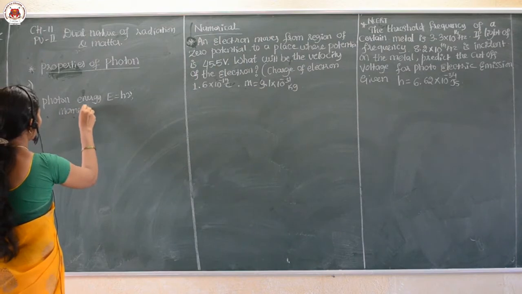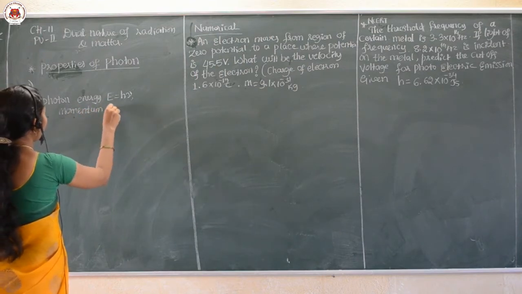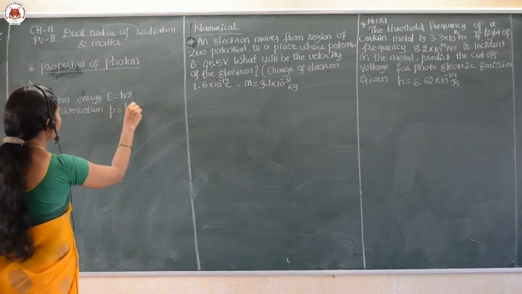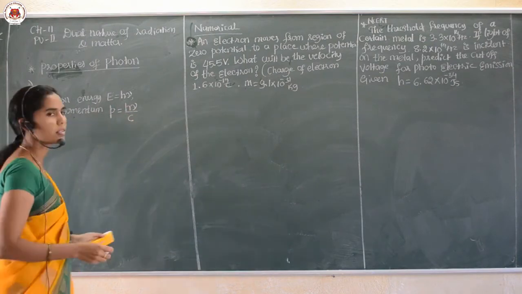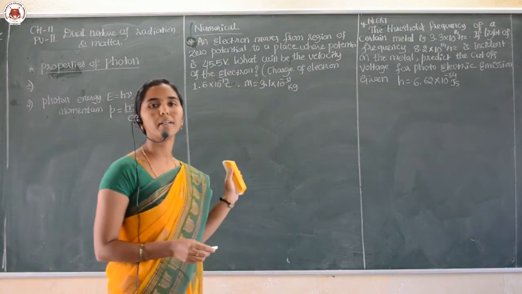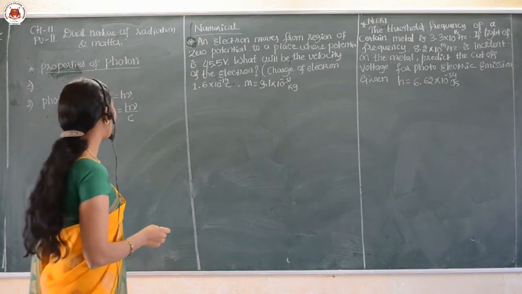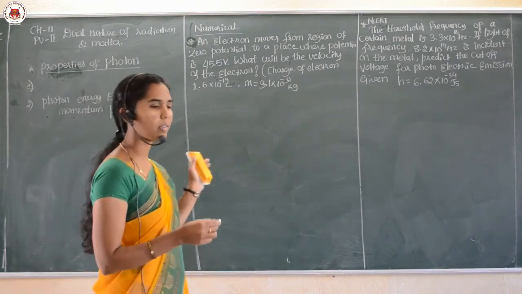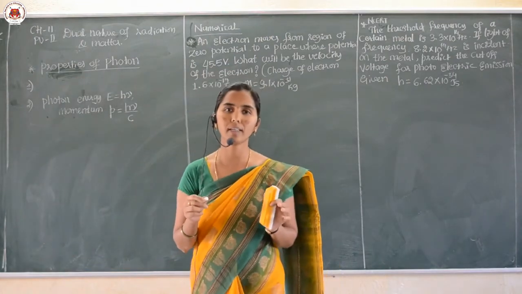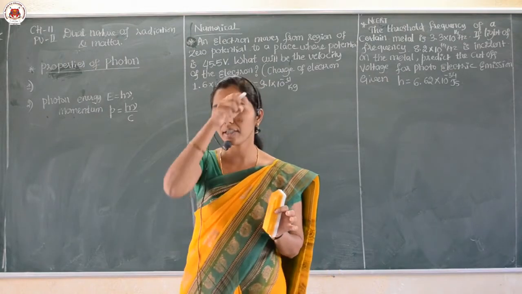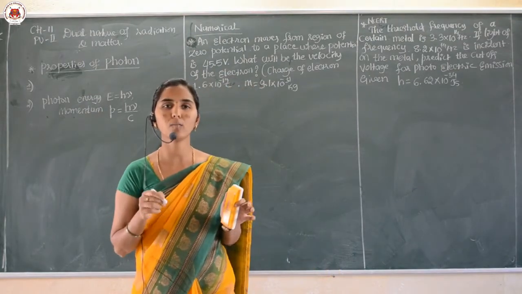Momentum P is equal to h nu by c. So it is very clear that the photon is associated with energy and momentum.